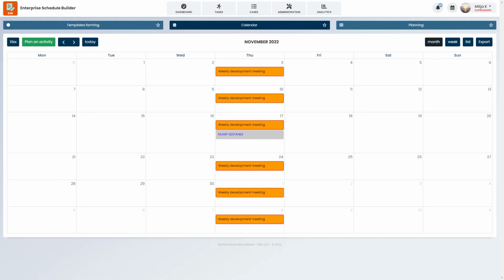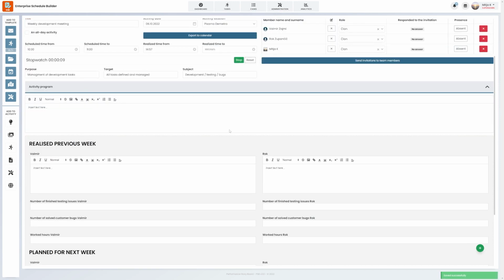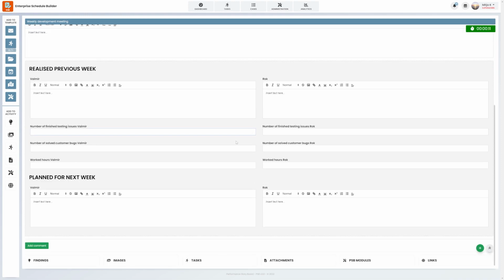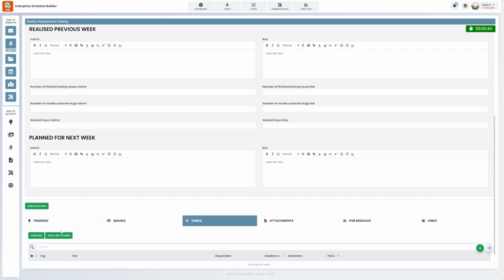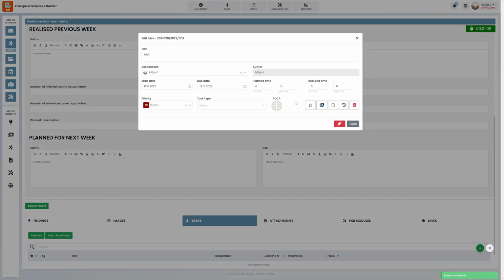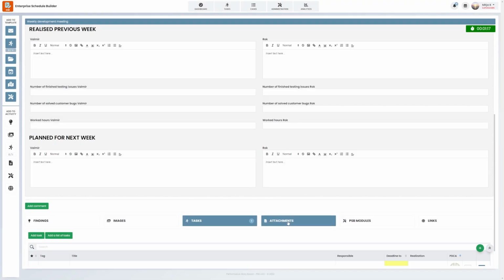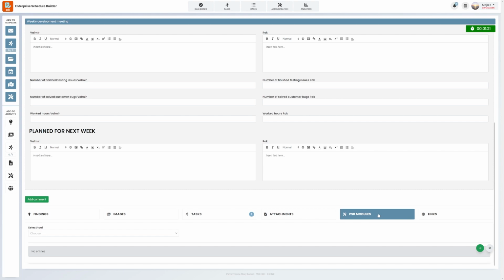Now that your activity is planned, you can start the execution according to the process that you have designed for yourself. During your event, you are free to add new findings, attach images, define new tasks, add responsibles, and add a description with all the additional data for the tasks to be fully defined, add attachments, attach to another Performance Storyboard module, or add your links.